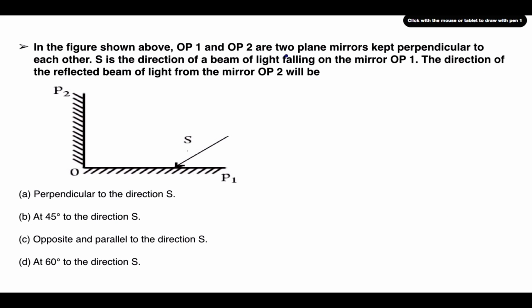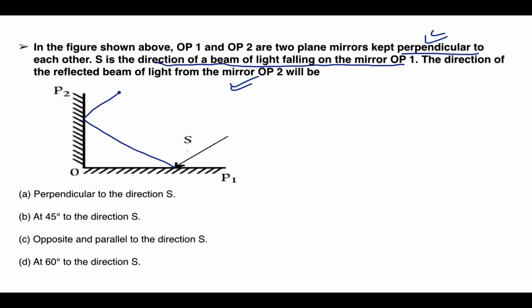Now, figure OP1, OP2 are two plane mirrors kept perpendicular, that is 90 degrees to each other. S is the direction of a beam of light falling on the mirror. The direction of reflection will be, so it is obviously common sense, if it is here, then it will go here and it will go here. So this is obviously in the opposite direction and parallel.